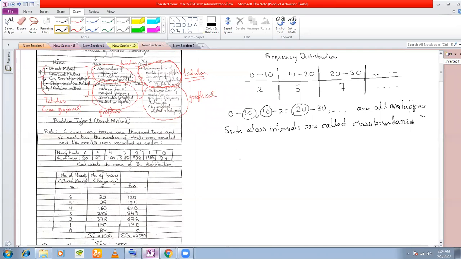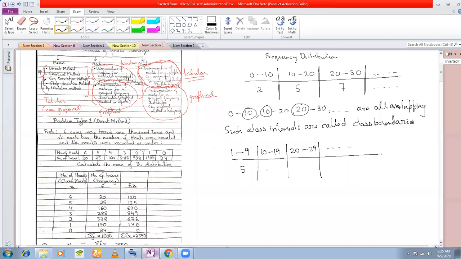This you have done in your class 9. Also, if you have a frequency distribution that looks like this, say you have 1 to 9, then 10 to 19, and then 20 to 29, and so on.